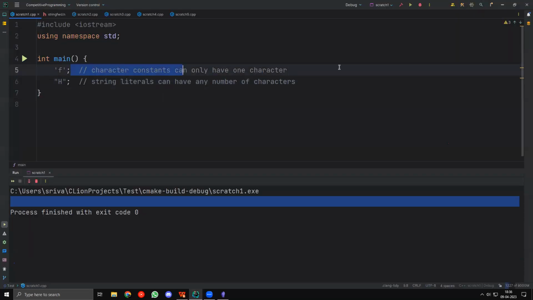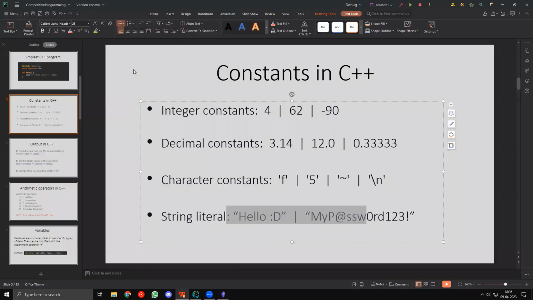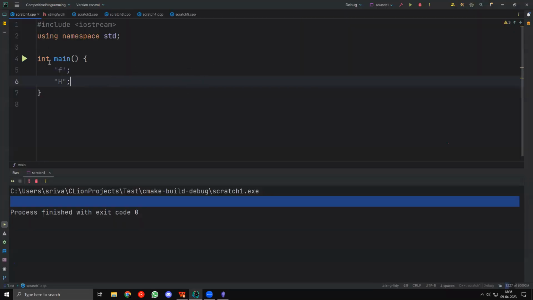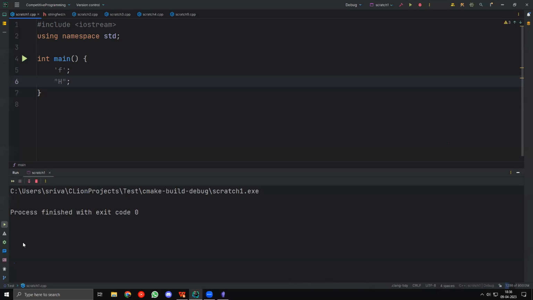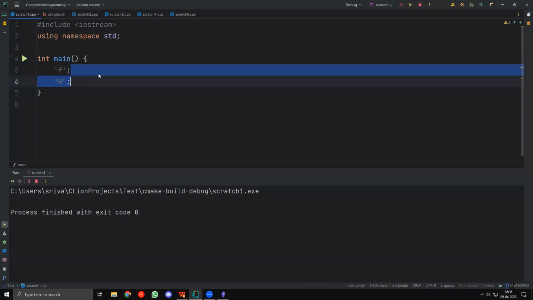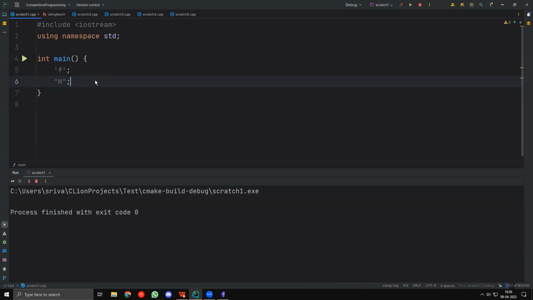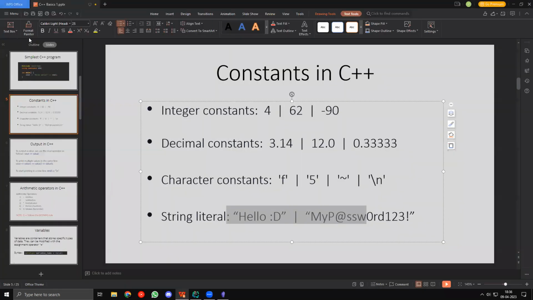Okay. Now, the issue is that we have seen that there are constants, sure, but we are doing nothing with them, right? Even if I run this, it actually does nothing in the end. So the next thing we need to look at is how can we output these constants and how can we use them, right?